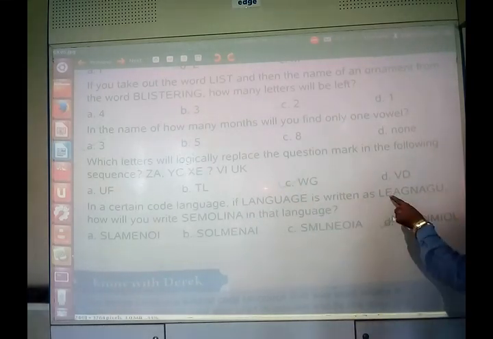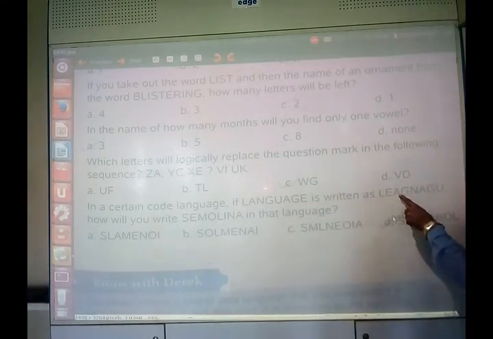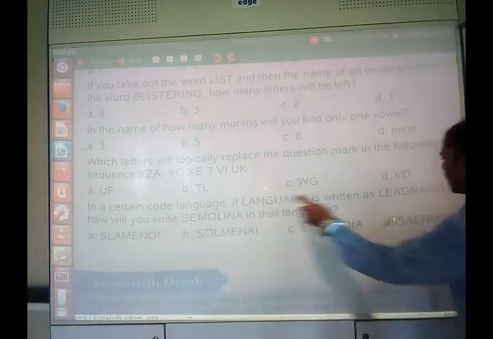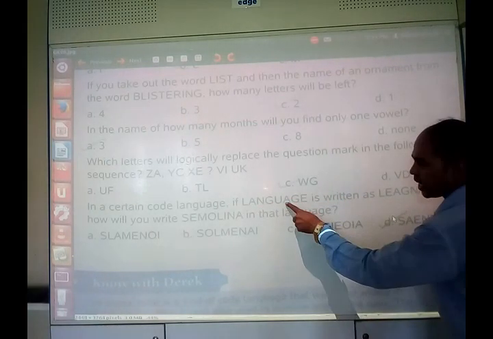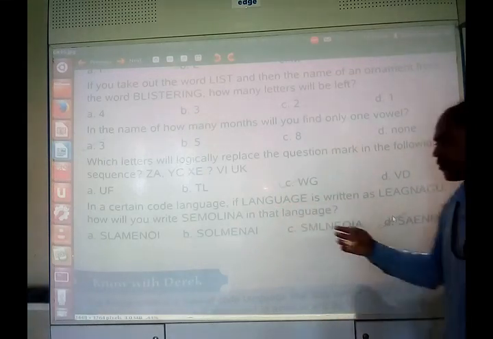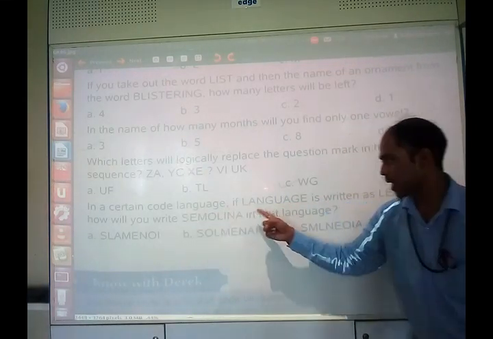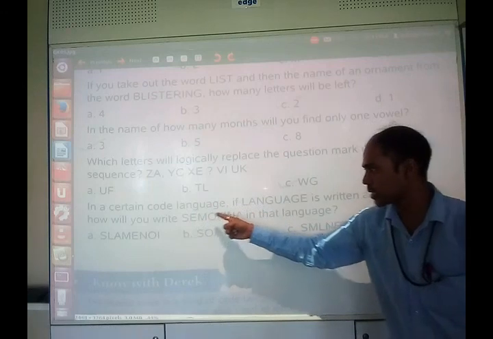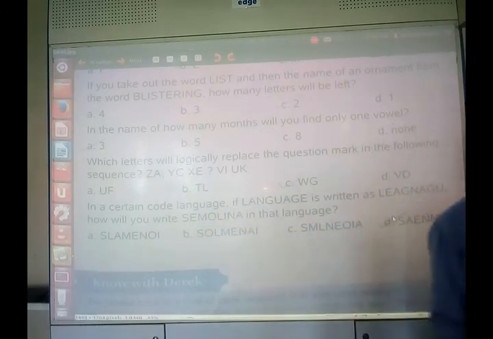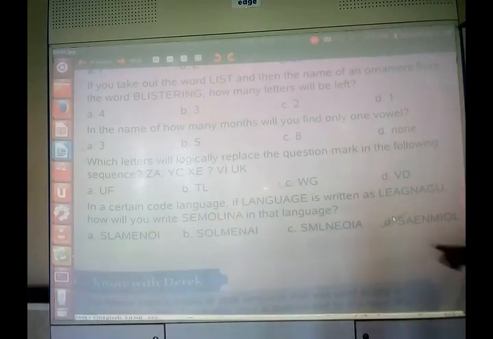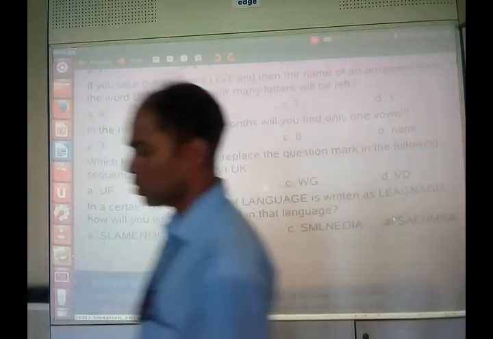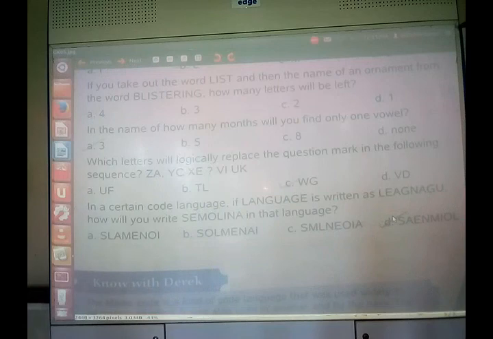L, E, A, G, then again N, then A. In this way, first you have to take the first letter, then the last letter, then the first letter, then the last letter, then the first letter, then the last letter. In this way you have to crack it out. That's why the answer is SAINEOL. Okay, you do it on your own. Okay? Yes, that is the key.